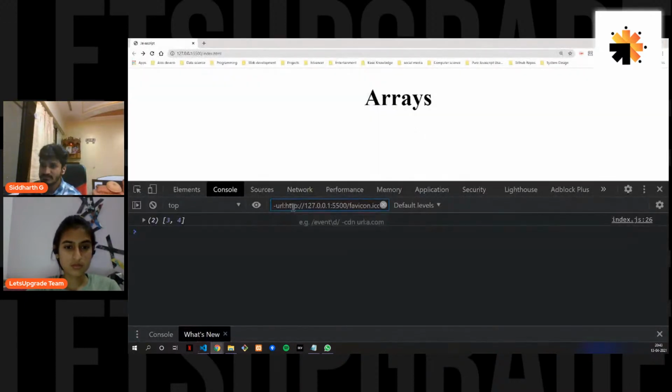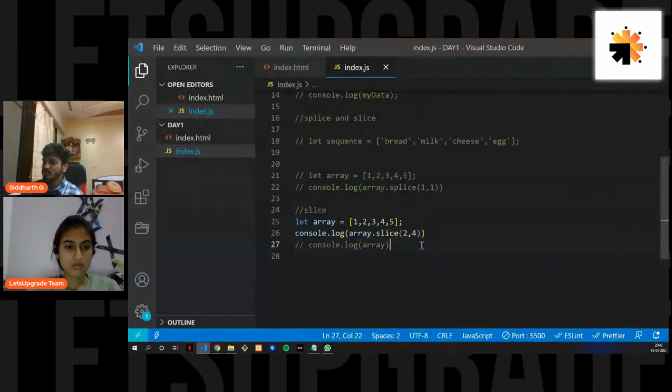Let's see, you get it. Again, I'm explaining the same thing, but it is really important what we are doing here. Just imagine an ice cream. When you slice it, you keep a starting point and you want to slice at the end point, and when the slicing is done, you get some part of it out.